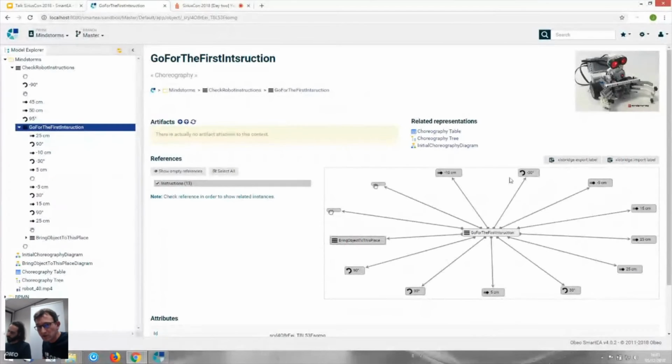Now on this detail page, you also see that you have the related representations of your elements, and you can add some other information there as well.